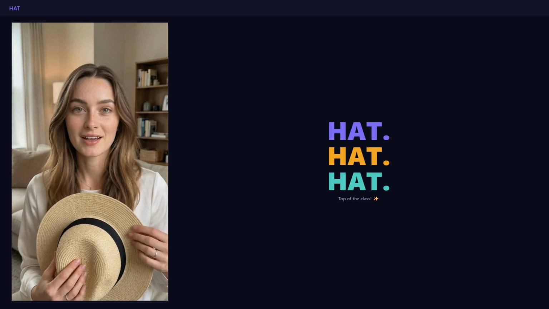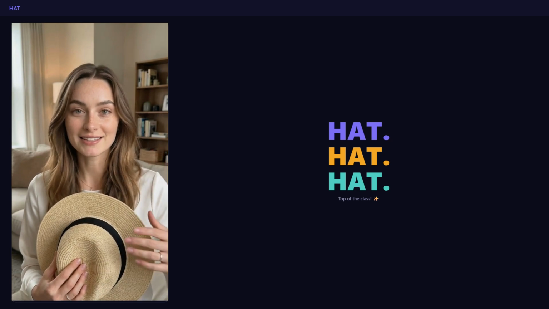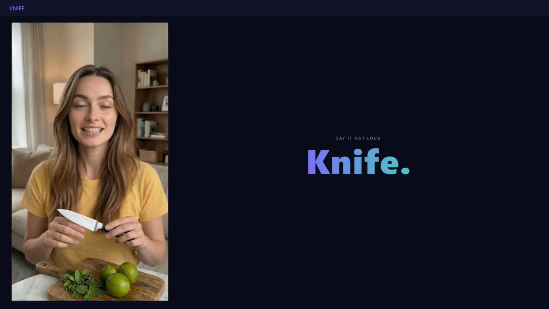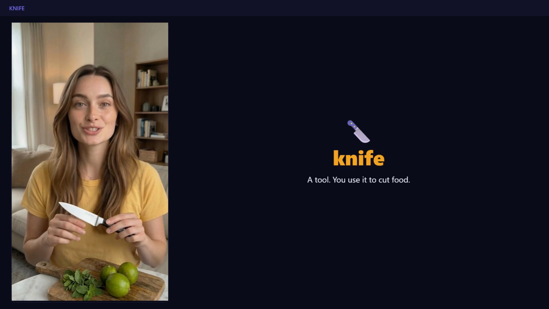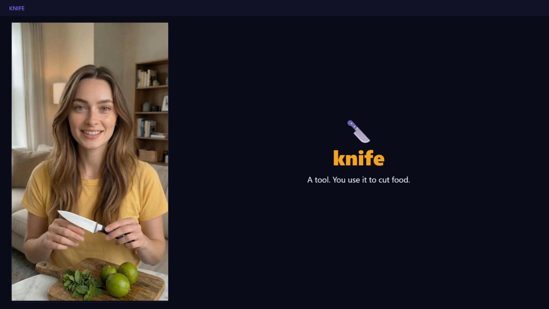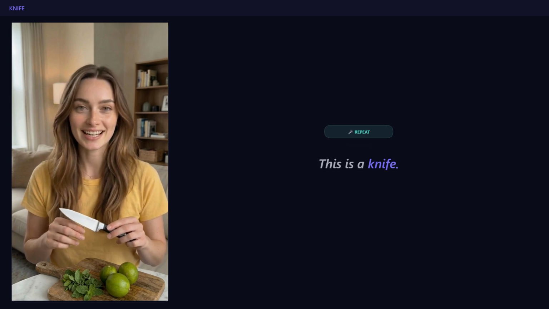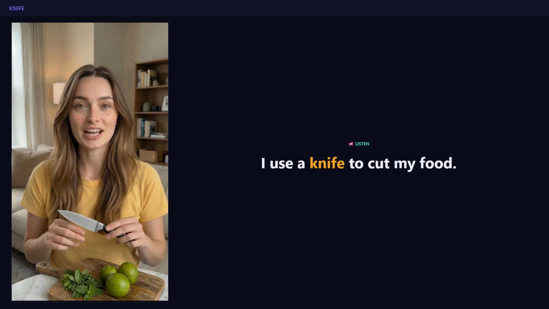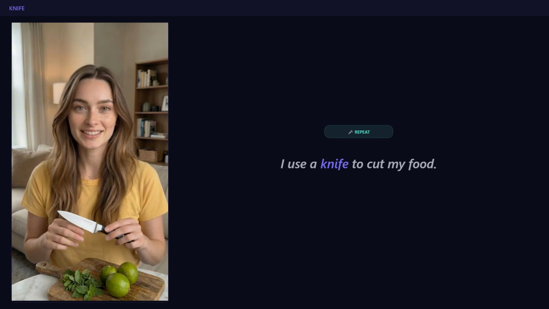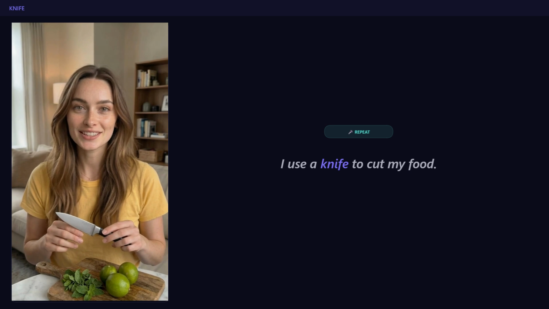Today's word is knife. A knife is a tool. You use it to cut food. Repeat after me. Knife. This is a knife. Repeat. This is a knife. I use a knife to cut my food. Repeat. I use a knife to cut my food.